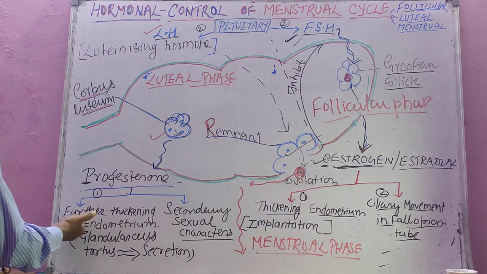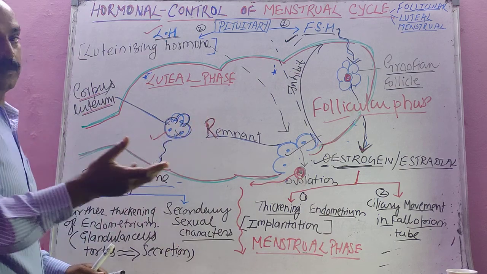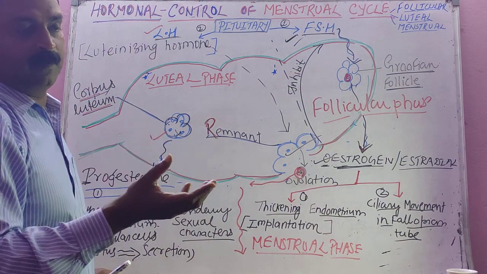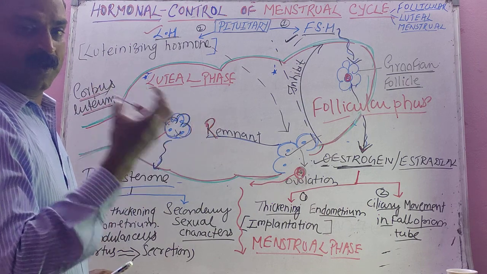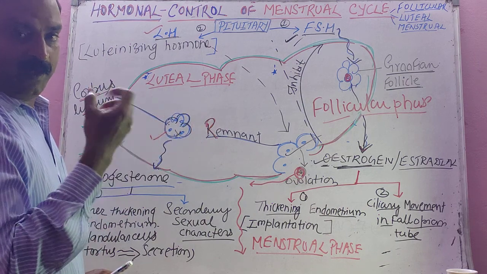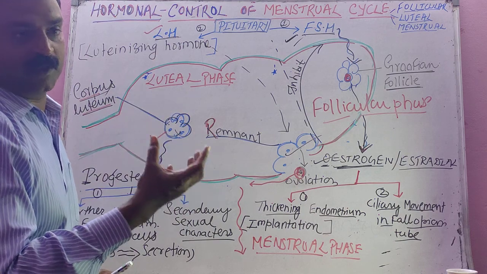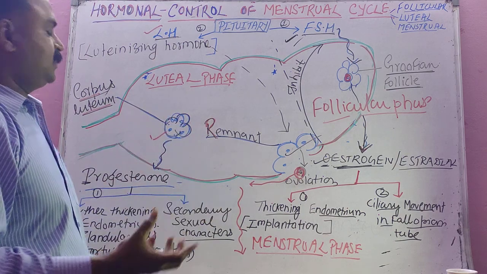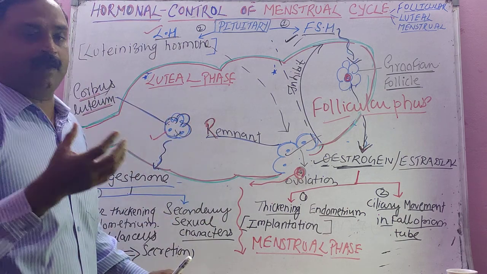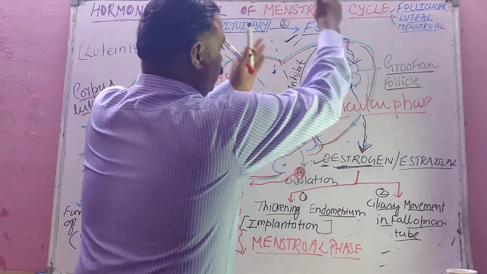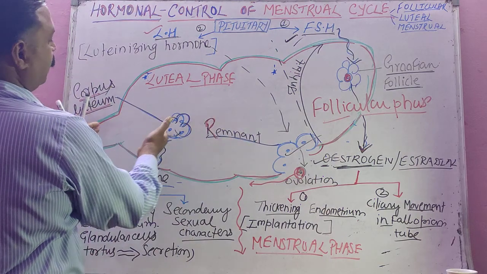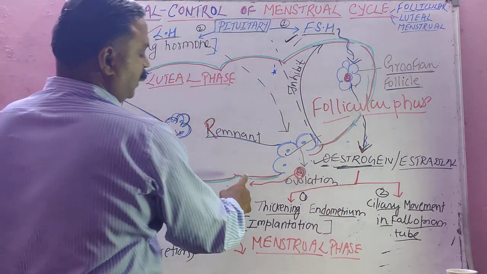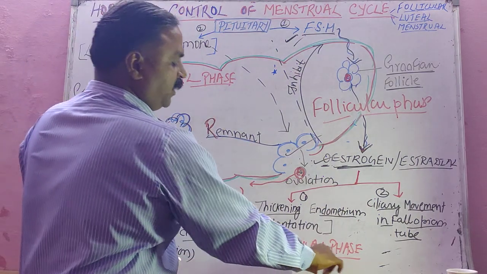And what is the function? Further thickening of the uterine wall or endometrium, where the glandular cells in the uterine wall become tortuous, filled with nutritive fluid which nourishes the developing embryo. And second is secondary sexual characters. So that is the follicular phase where the Graafian follicle develops. This is the luteal phase where the corpus luteum is formed. And the third phase of the menstrual cycle is the menstrual phase.